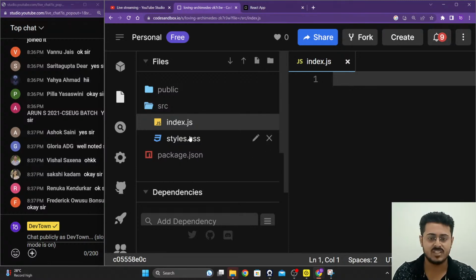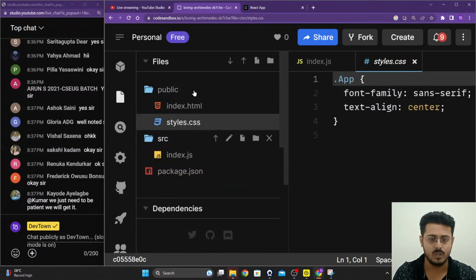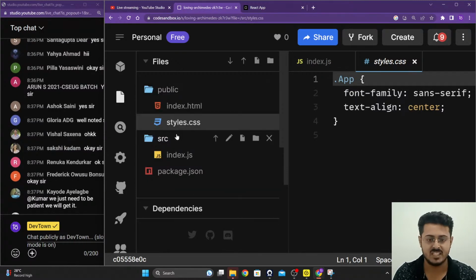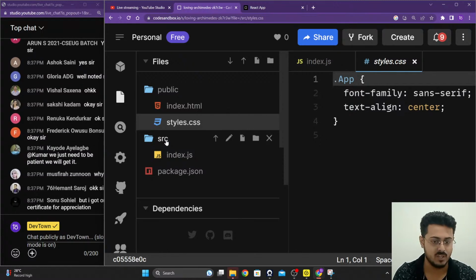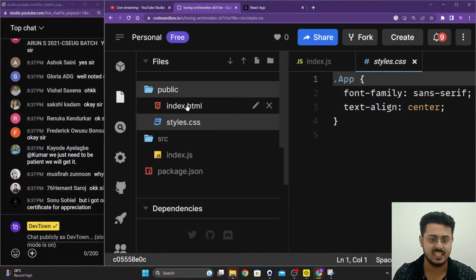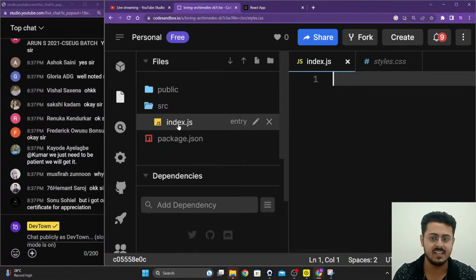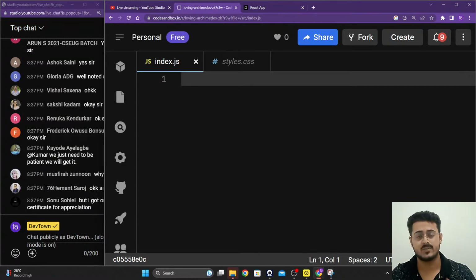Your styles.css, just click on it, drag it and drop it inside of the public folder. Initially the styles.css is present inside of the src folder. Just click on it, drag and drop it inside of the public folder. So your public folder should contain your index.html and your styles.css, guys. Along with that, your src folder, that is the source folder, should contain just your index.js file, and that is completely empty, as you're able to see right over here. These things we are doing because we want to learn React.js from the utmost scratch.